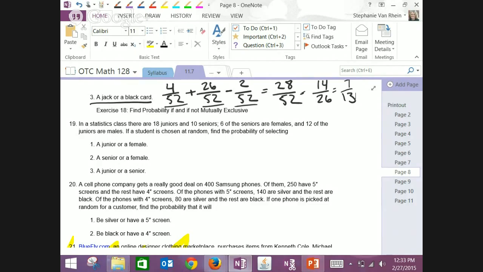So the probability you're a senior plus the probability you're female minus the number of female seniors. You could do the probability you're a junior plus the probability you're a senior minus the probability you're a junior and a senior, but that's going to be 0. So you can always attempt it as not mutually exclusive and then come to the conclusion at the end that they are mutually exclusive. I always want to think about where they overlap when I'm talking about probability using the word or.